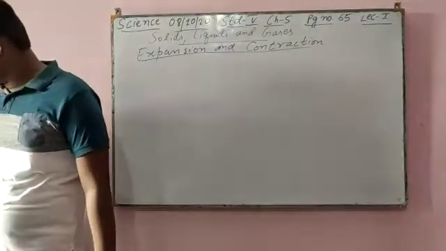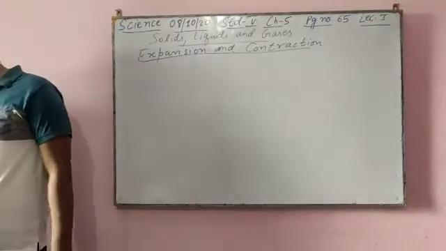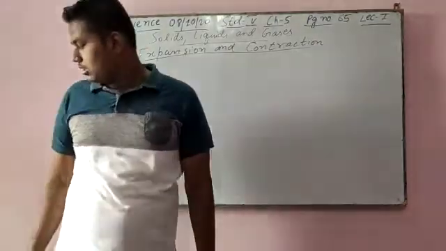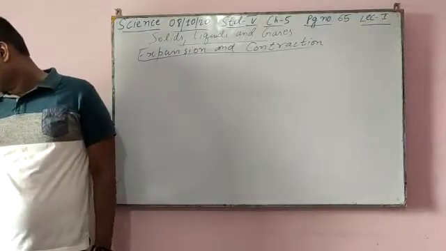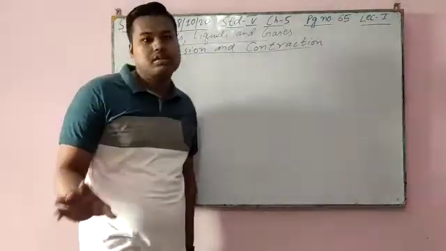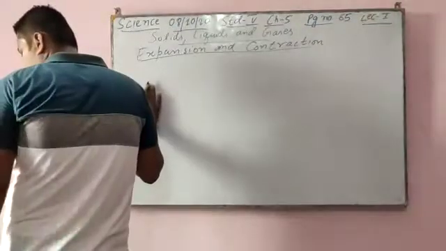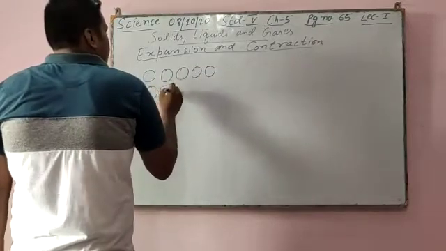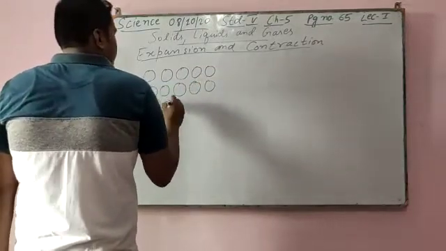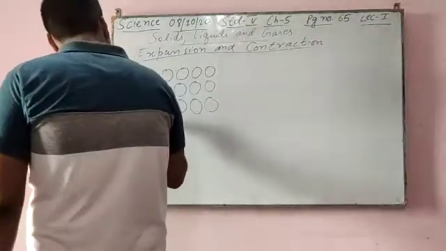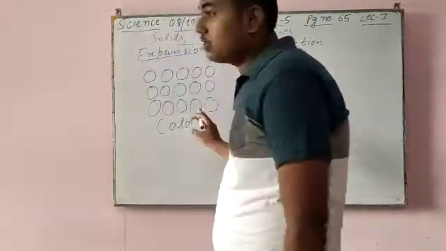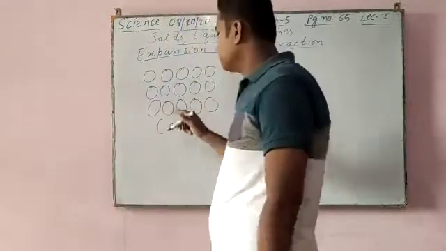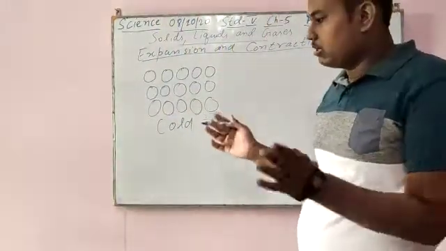When a substance expands or contracts, the particles stay the same size. It is the space between the particles that changes. When we cool it, the size of the particles remains the same, only the space between the particles changes. In cooling, it becomes smaller, meaning the particles come closer.